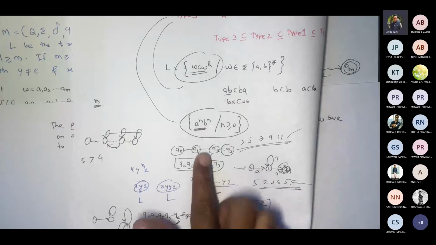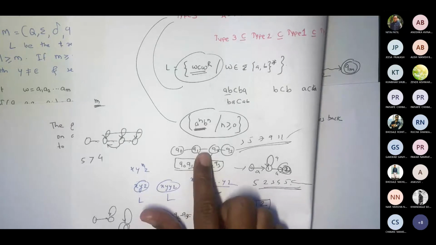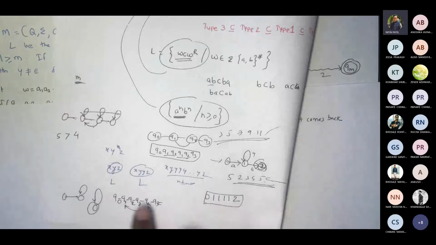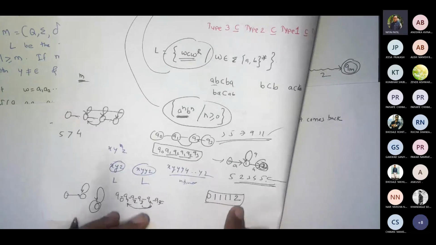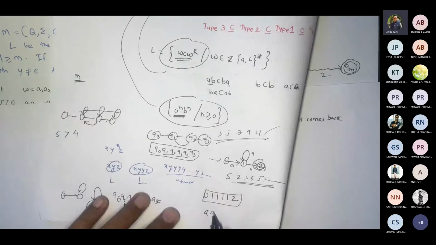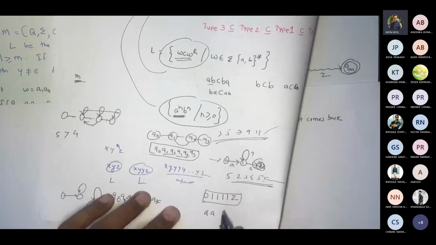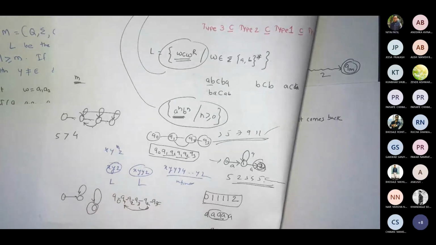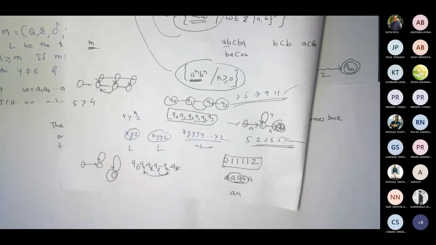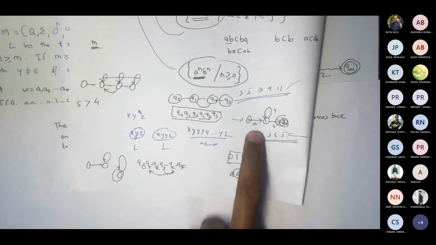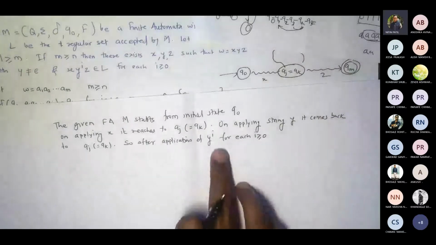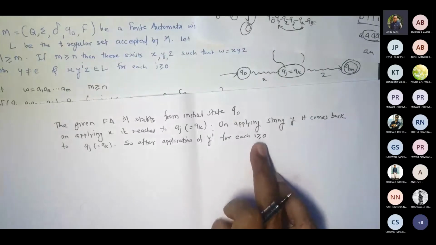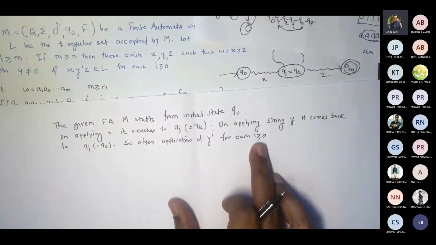empty means if I don't take this loop at all, what would be my string? Like the one that we had, where I wrote 0 1 1 1 2. So it could be a. We want 5 times a, no? 1 2 3 4 5. So if I don't take this loop at all, I would be getting a with this diagram. So I can take this loop 0 number of times.